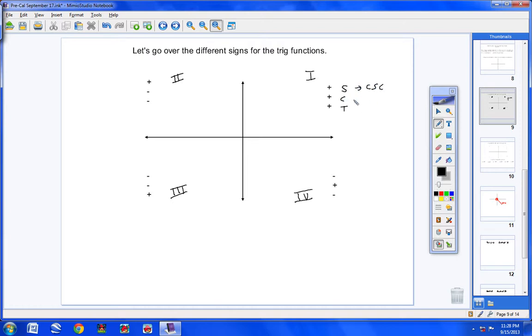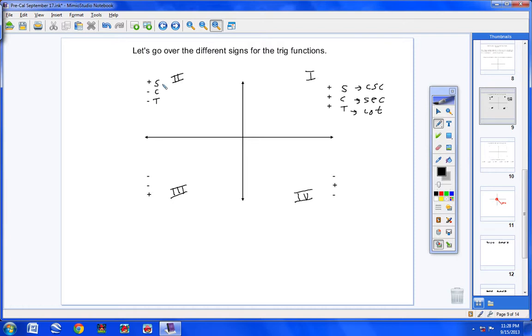If cosine is positive, then secant is positive. If tangent is positive, then cotangent is positive. Let's come over here. When I give you the sine sequence in the second quadrant, I'm going to explain all this to you later, don't worry. But when it says plus, minus, minus, that means sine, cosine, tangent. Sine, cosine, tangent. Positive, negative, negative.